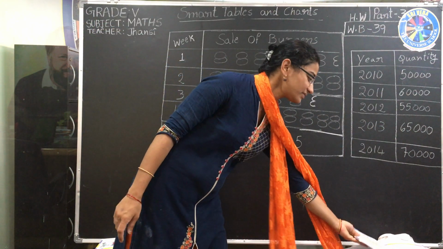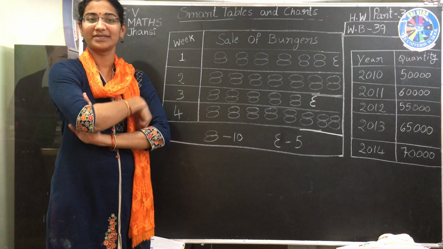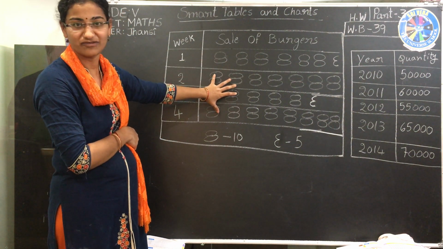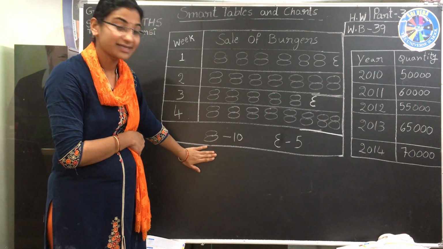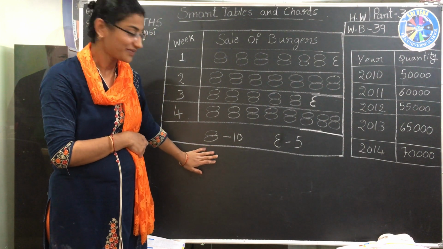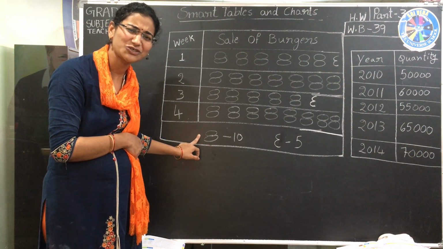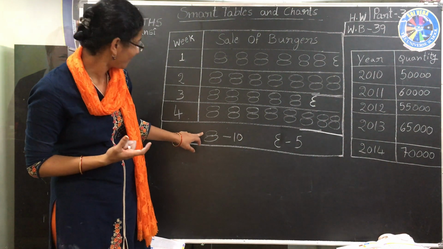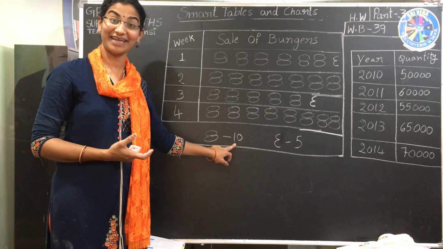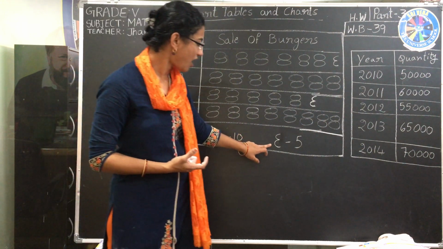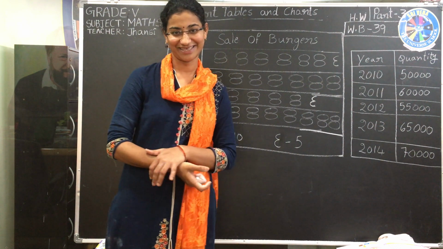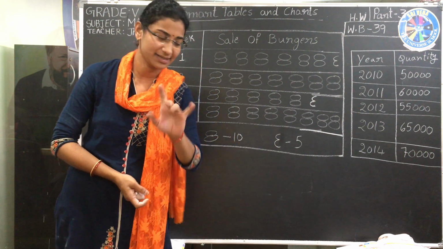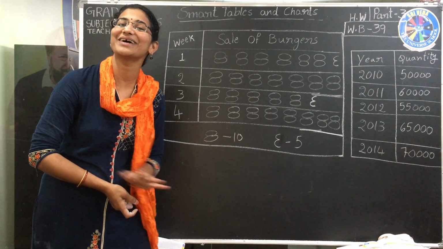See the title. These are the information. So this is a key they have given here. Only we should think about the key, then we can answer any question. One burger equals 10 burgers. Half burger equals 5 burgers. This is a half burger.